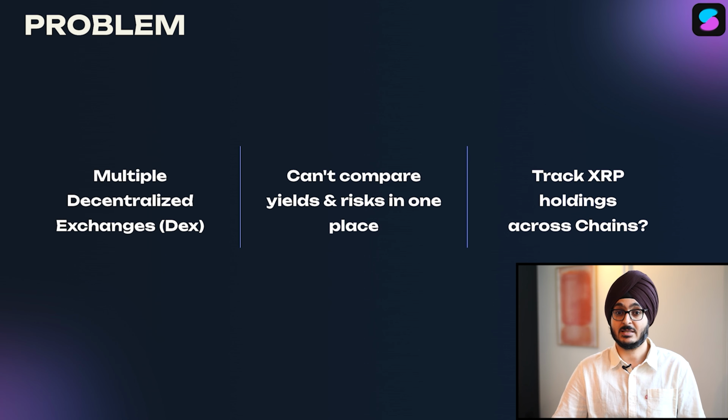There are multiple DEXs. The user has to go through multiple DEXs on the sidechain and then figure out which price he's getting for his swap. You cannot compare the different yield mechanisms that are there. There are multiple mechanisms like Strobe and Doppler that are coming up. And then the user has to go to multiple dashboards to figure out which product is giving the best yield. And then there's the question of how to track multiple wallets across mainnet and the XRPL EVM ecosystems.